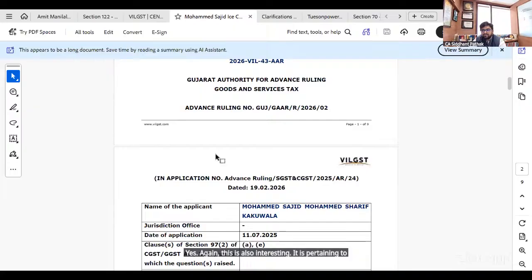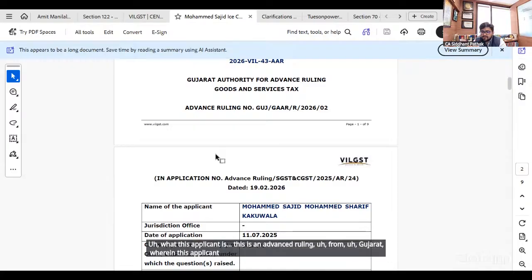Yes. Again, this is also interesting. It is pertaining to the restaurant industry. Gopal had highlighted this AAR to me two days back. Now, although this issue was clarified by Circular 164, correct, Gopal? Yes, Circular 164. This is an advance ruling from Gujarat, wherein the applicant is intending to open some restaurants in the state of Gujarat in multiple cities.